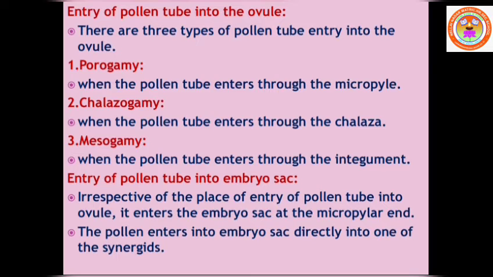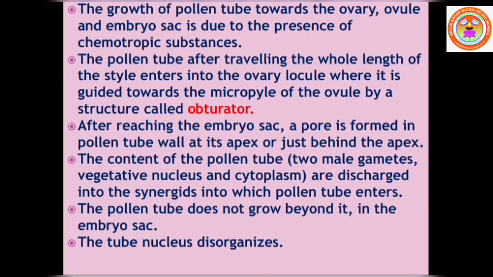The pollen tube enters into the embryo sac directly into one of the synergids. Egg apparatus contains three cells. One is the female gamete. On either side of the female gamete, one synergid is seen. So, two synergids at the lateral side of the female gamete or egg are seen. So that is how the pollen tube enters into the embryo sac. Right?